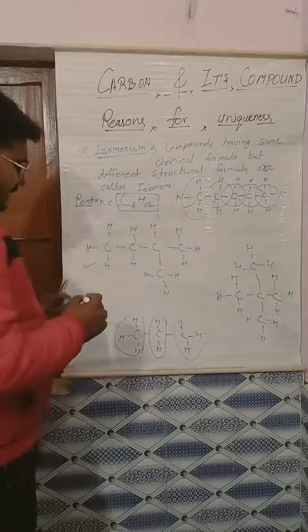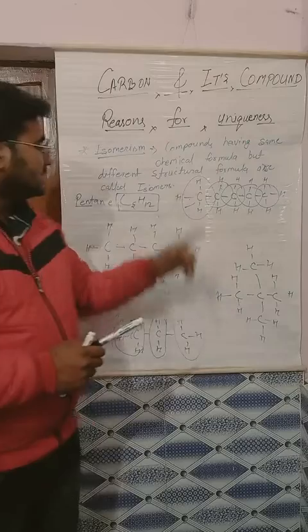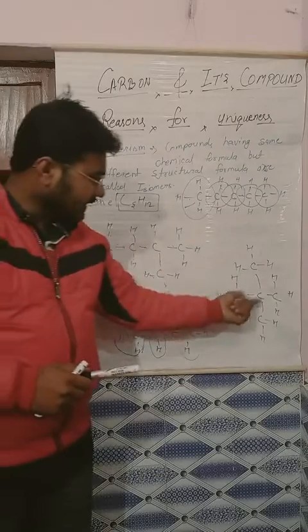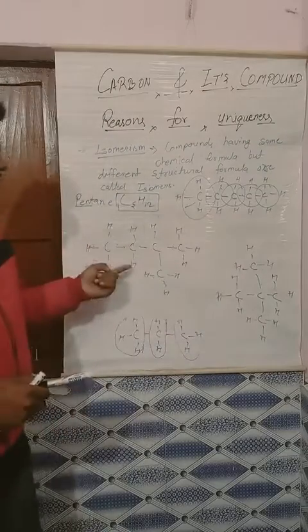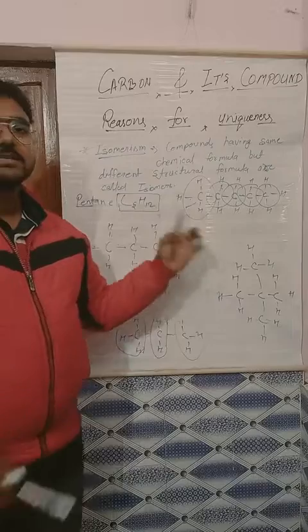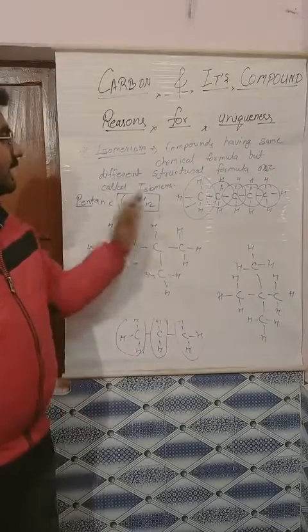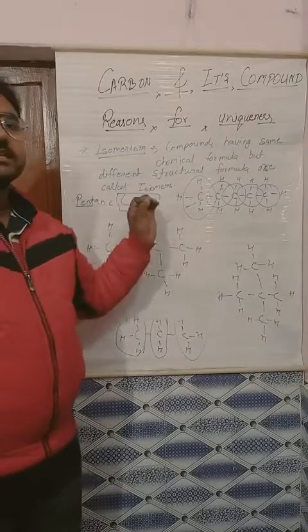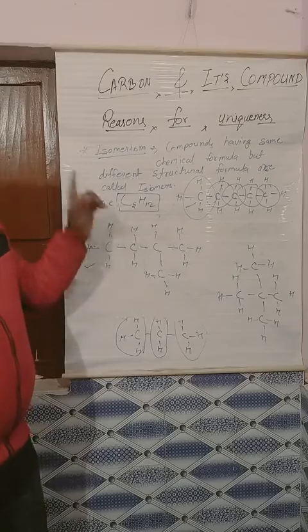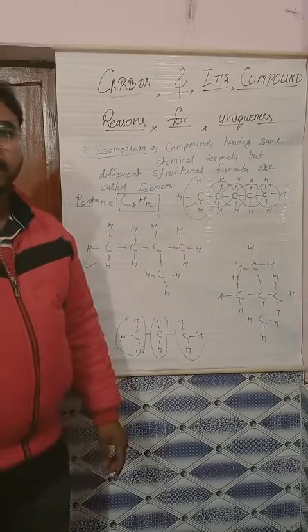So we can say that in isomerism there is same chemical formula, C5H12. All these three structures are C5H12, but they are having different structural formula, and that is the property called isomerism.